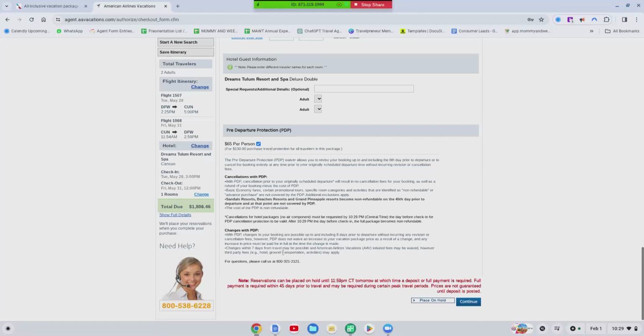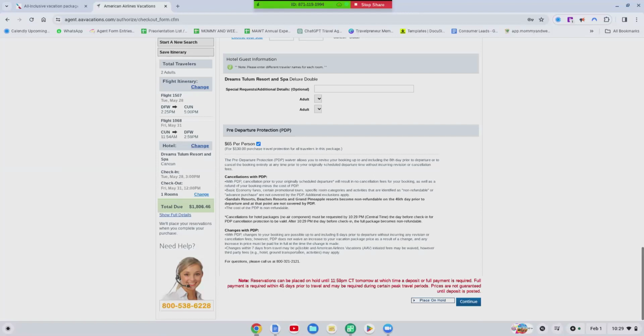But over here, pre-departure protection is an easy phone call to American Airlines. And then they'll just put their money on something else. Or, hey, if they want their money back, they even get their money back. They'll get their money back minus the cost of pre-departure. And then I think somewhere in here there's a little clause that says this is good up to changes within 7 days. There you go.